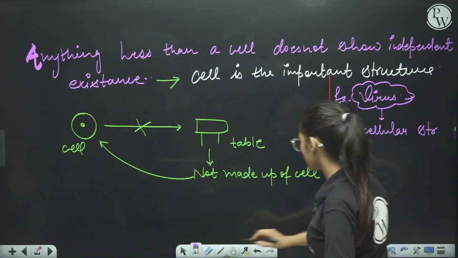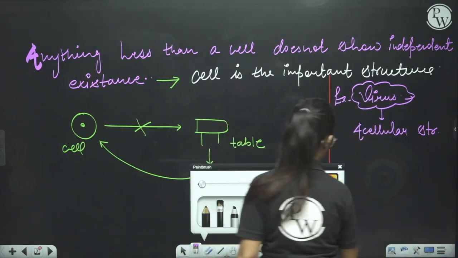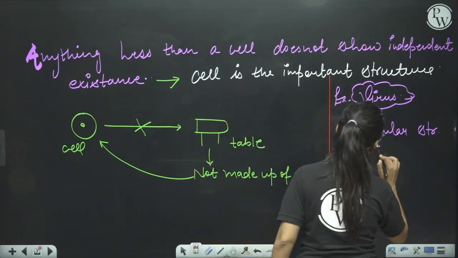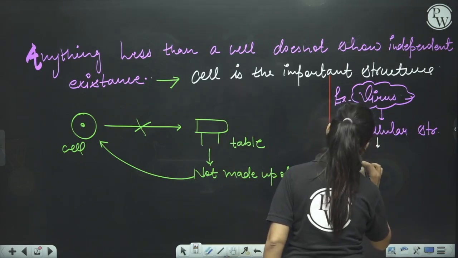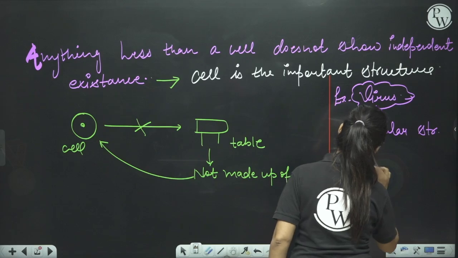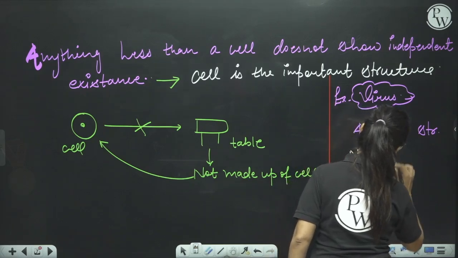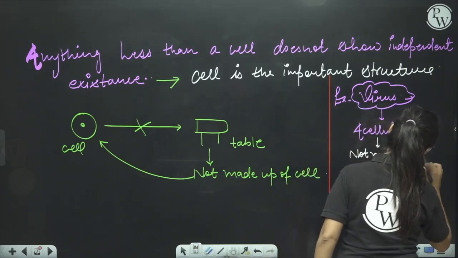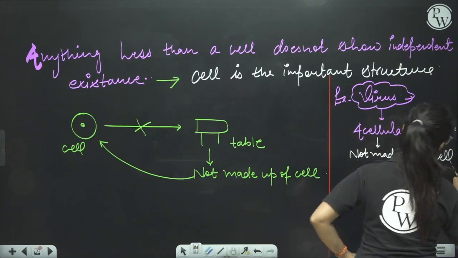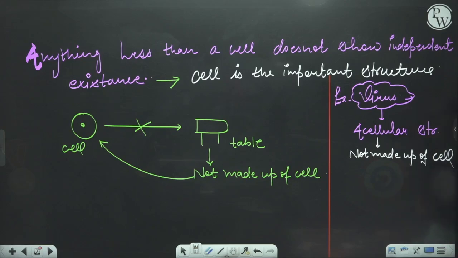Now you will say, ma'am, what is this acellular structure? Students, acellular structure means not made up of cells.